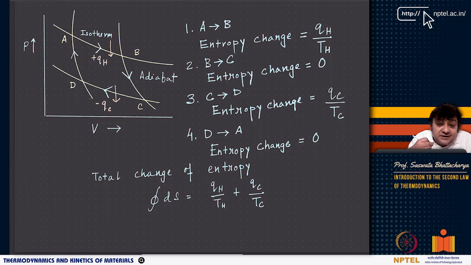Now, if I just look at the entropy change according to the definition, let us assume that it is delta Q by T. If that is so, then I will look at the entropy change. So here it is QH by TH, here it is QC by TC. A to B is QH by TH, B to C is 0 because it is adiabatic.